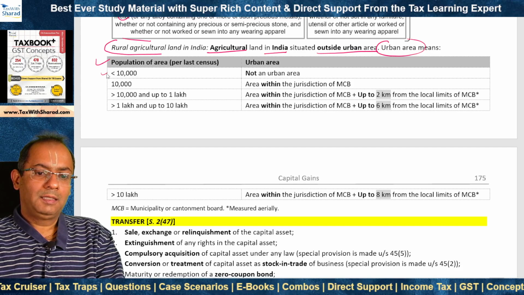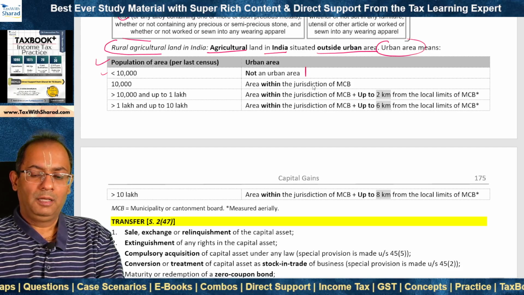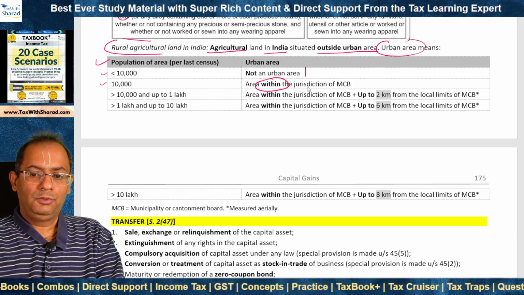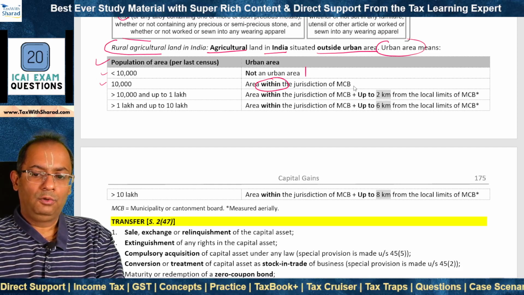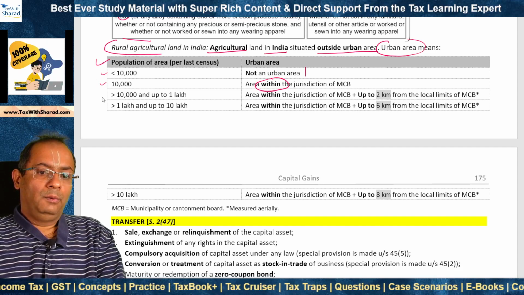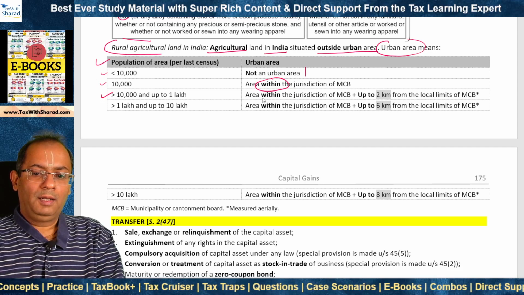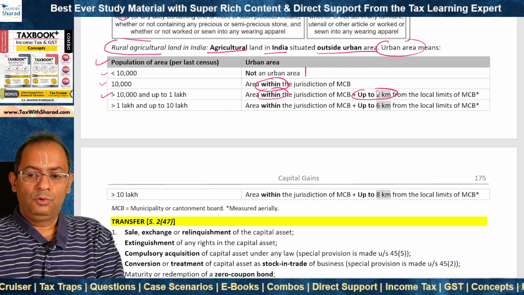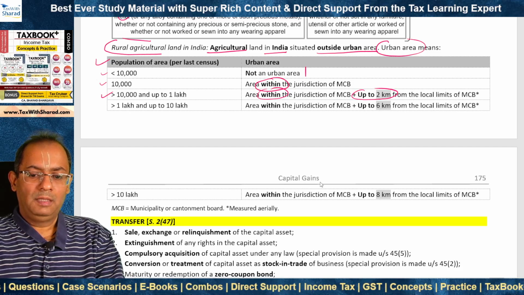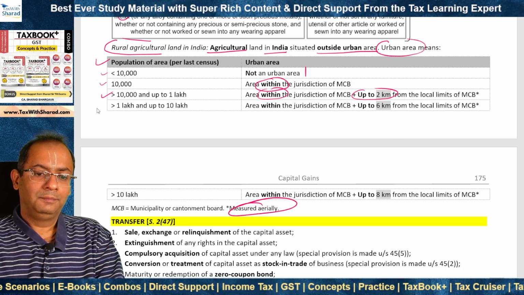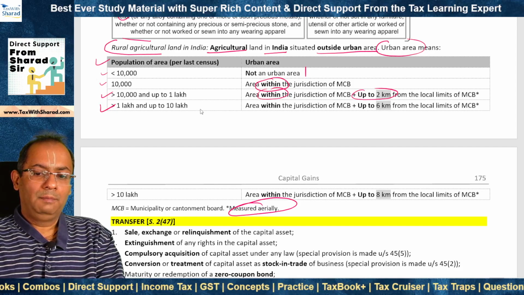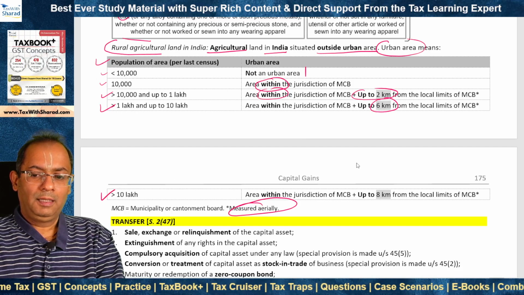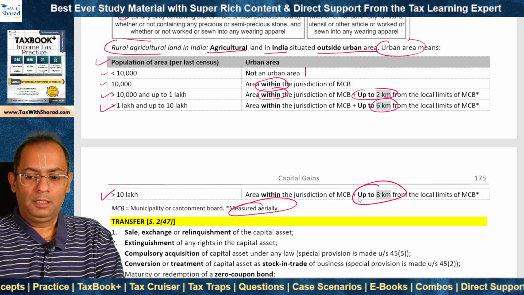If the population is less than 10,000, then the area is not an urban area. If the population is 10,000, urban area means the area within the jurisdiction of municipality or cantonment board, MCB. Where the population is greater than 10,000 and up to 1 lakh, it means area within the jurisdiction of MCB plus up to 2 kilometers from the local limits of MCB measured aerially. Where population is greater than 1 lakh and up to 10 lakh, this 2 kilometers becomes 6 kilometers. Where the population is greater than 10 lakh, the 6 kilometers is further increased to 8 kilometers.